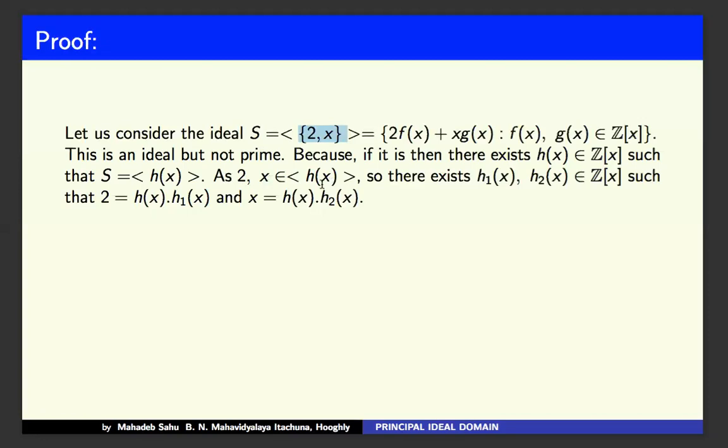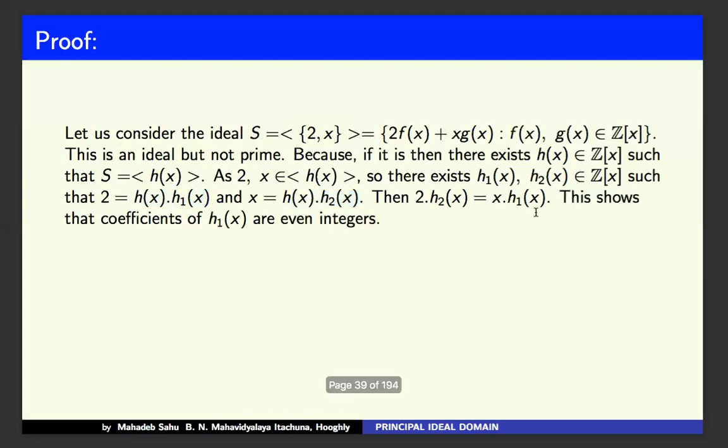As 2 and x belong to the ideal generated by h(x), there exist h1(x), h2(x) belonging to Z[x] such that 2 equals h(x)h1(x) and x equals h(x)h2(x). Multiplying these and comparing, 2h2(x) equals x h1(x).